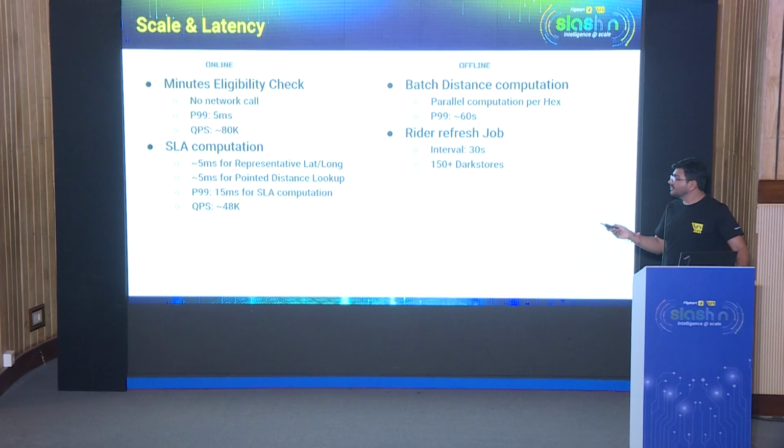Once the eligibility check has been done, for SLA computation as well, given that those are pointed lookups, the only thing we need to do is, for a lat-long, get the representative hex ID, which is also in memory, and we are able to do it within 5 milliseconds. When the hex ID is available, we just do an O(1) lookup from our Aerospike cluster to get the dark store to hex ID distance. Once the distance is available, we compute the SLA and return the result. This entire thing happens within 15 milliseconds latency, right? So these are some of the NFR angles to this.